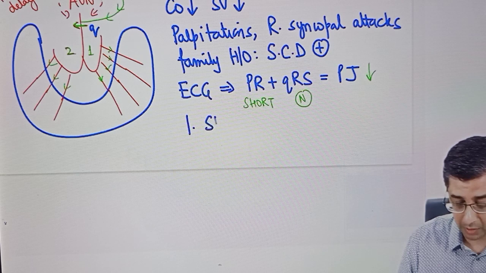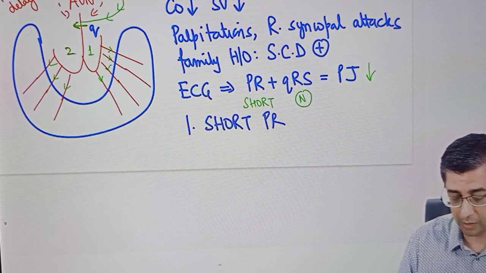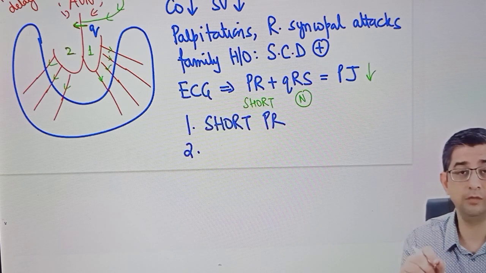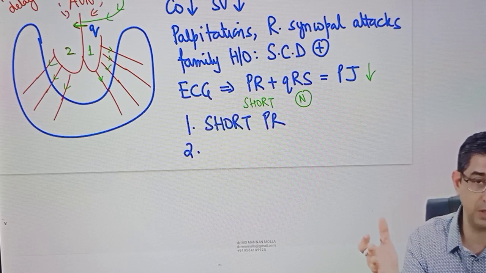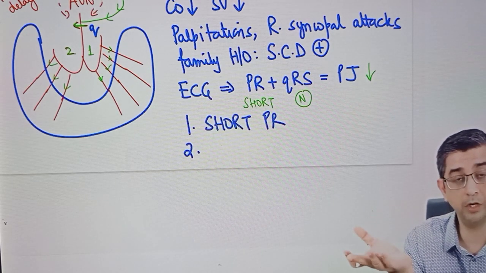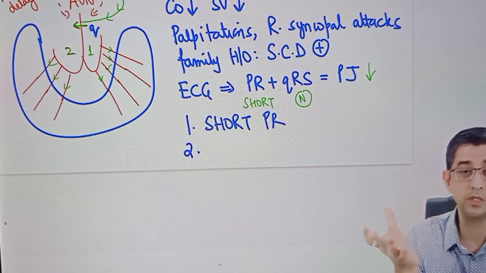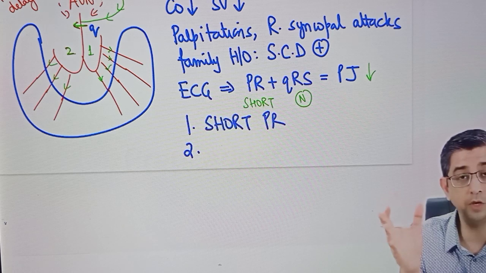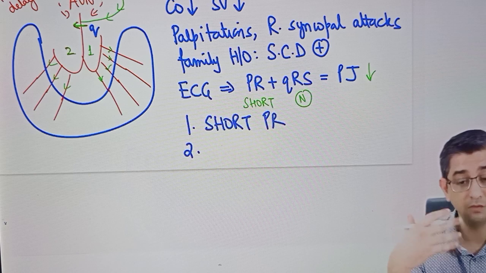Just for the sake of completion, I want you to remember, when it comes to a short PR interval, you can declare a guy medically unfit or at least subject him to specialist evaluation. Why? Because a person with a short PR interval could be having short circuits in the heart which are causing early excitation. Even if somebody is hiding the history, you can at least temporarily make a person medically unfit, especially in those jobs where physical stamina is required.